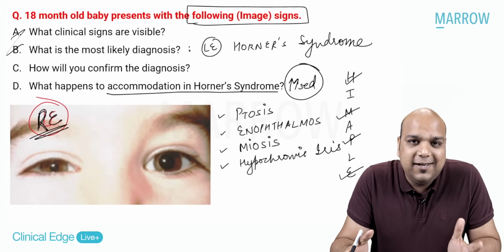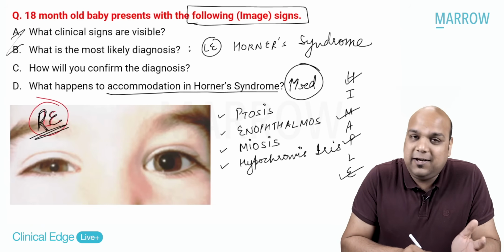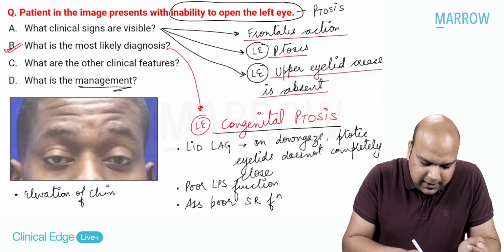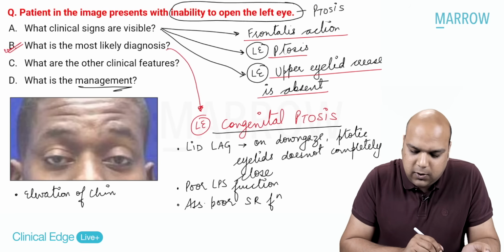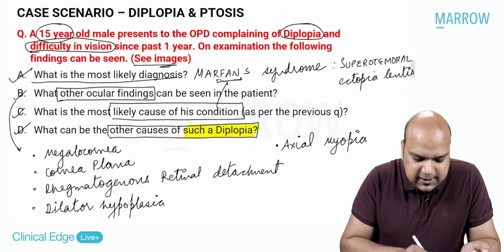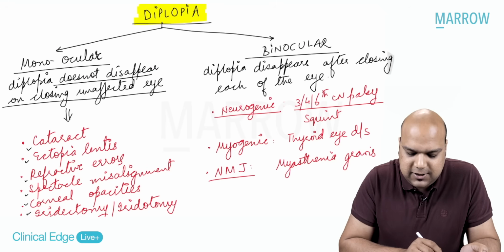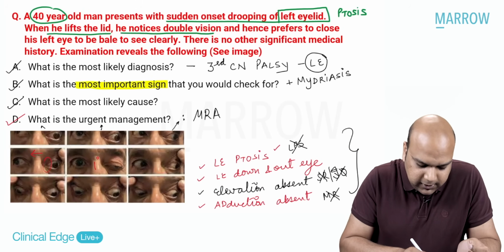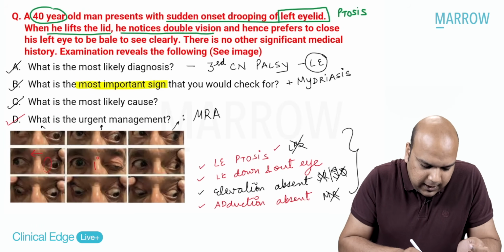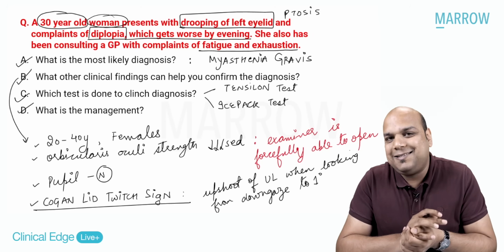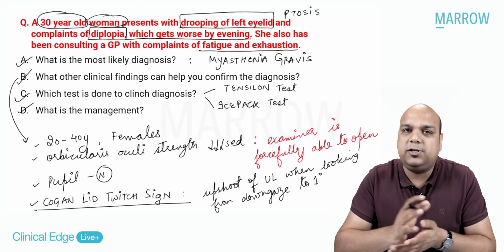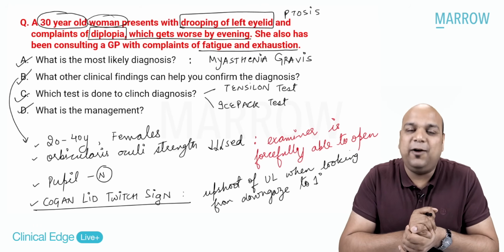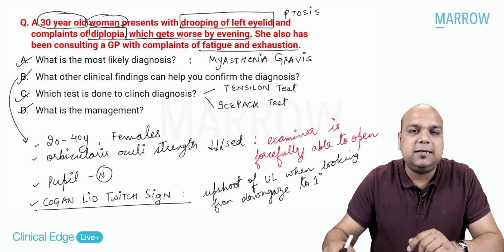And that's all about your case scenarios. These are the case scenarios that we have done in diplopia and ptosis, one of Horner syndrome, everybody, one of congenital palsy. The starting was from the case of ectopia lentis, which told us a very important differentiation between monocular and binocular diplopia. And then we understood binocular diplopia through third cranial nerve palsy also. And in between, we had done a question on myasthenia gravis, or a myogenic neuromuscular junction cause of a case of diplopia.